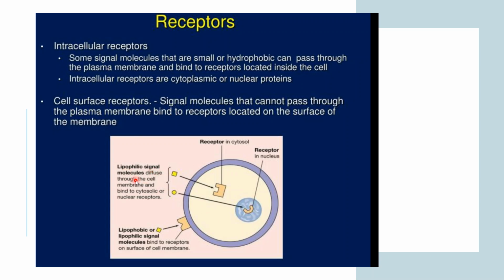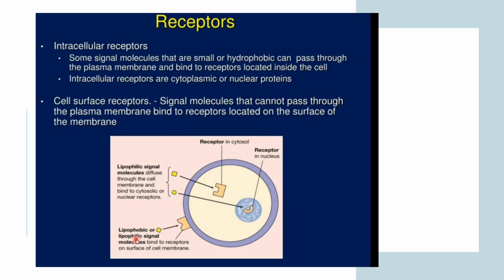Lipophilic signal molecules diffuse through the cell membrane and bind to cytosolic or nuclear receptors. This is the lipophilic, non-polar area, so the lipophilic molecule will pass through the cell membrane and bind to these receptors.